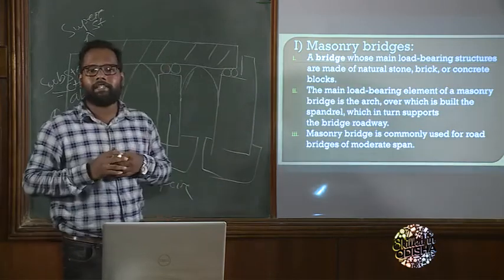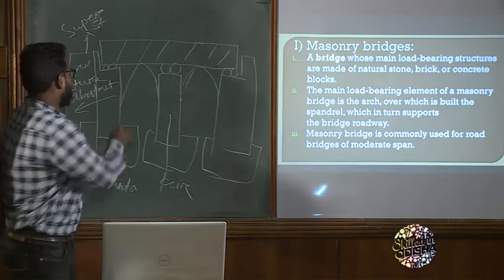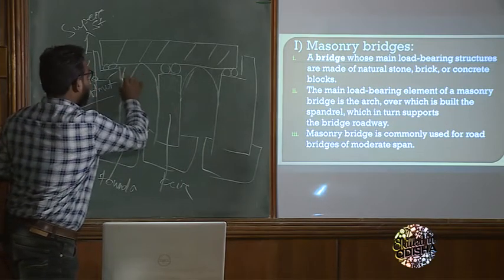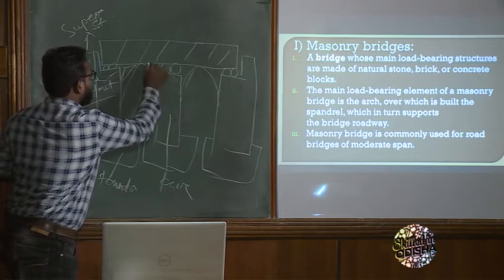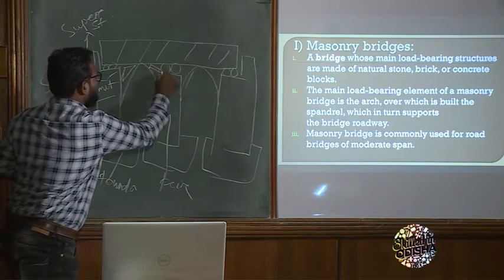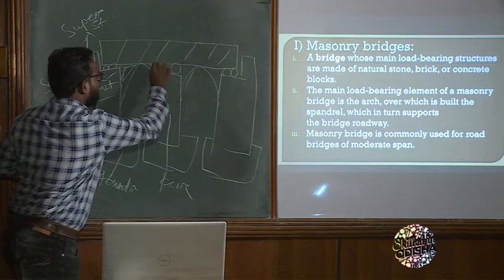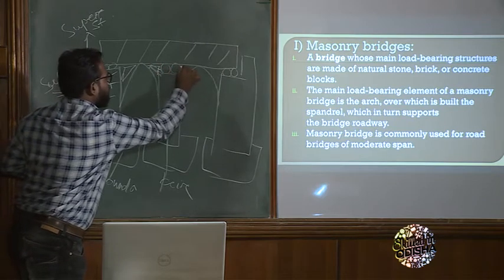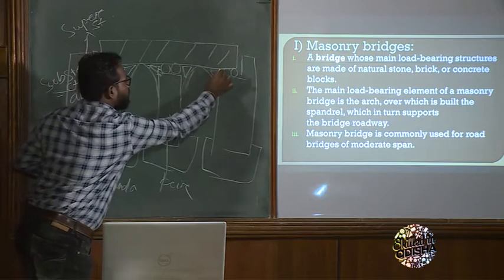What is a spandrel? Look at this diagram. This is an abutment, this is the arch bridge. The triangular shape formed in between them is known as the spandrel. This in turn supports the bridge.